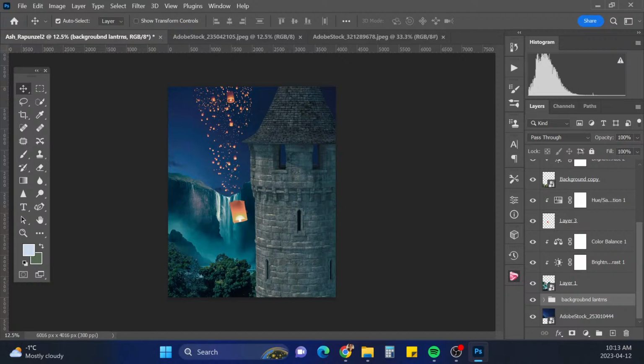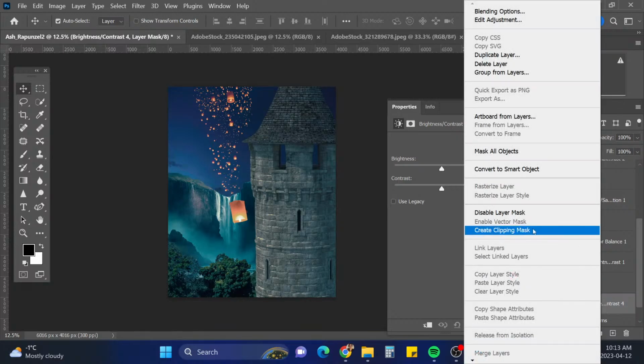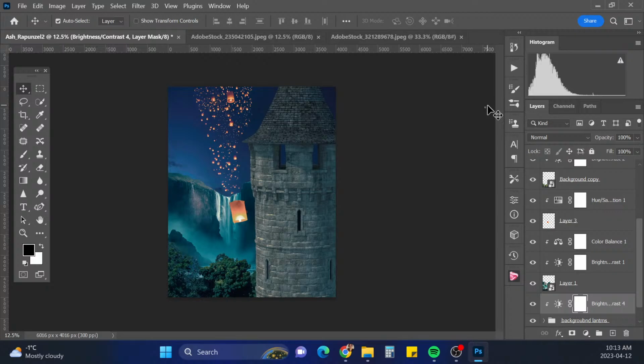All right. So with these ones, I'm actually going to put a brightness and contrast on them, and I'm just going to clip that down to the whole layer, and I'm going to darken them a little bit. It's not quite going to work, is it? Shoot. Now, why is it? Yeah, no, that's not going to work. Okay, I think they look fine in the background there. Yeah, let's keep working and grabbing some more of those other lanterns then.